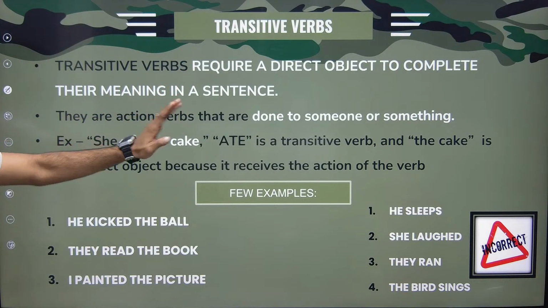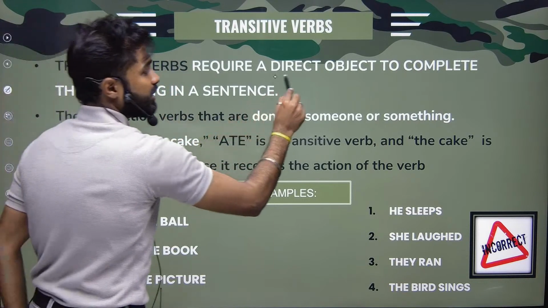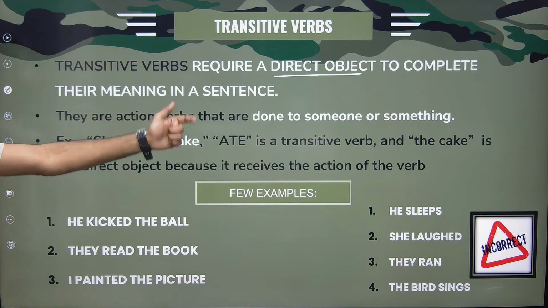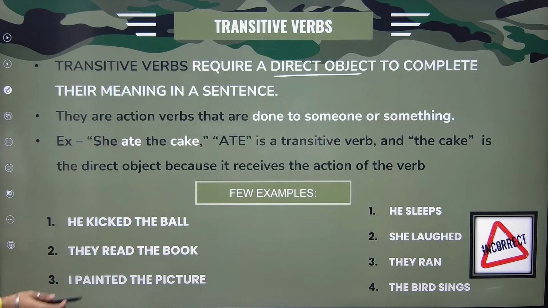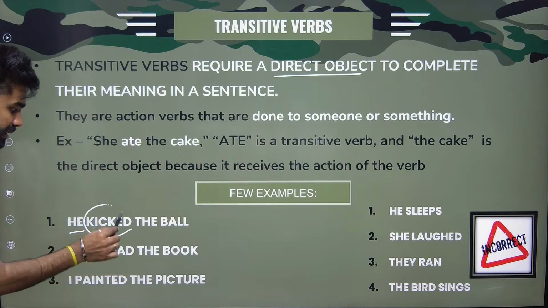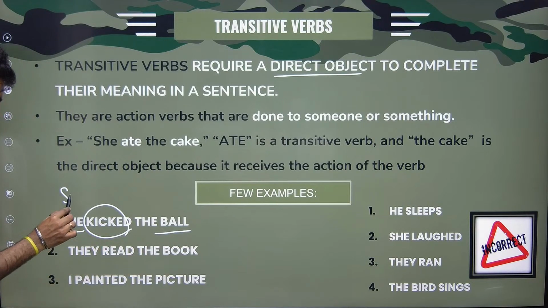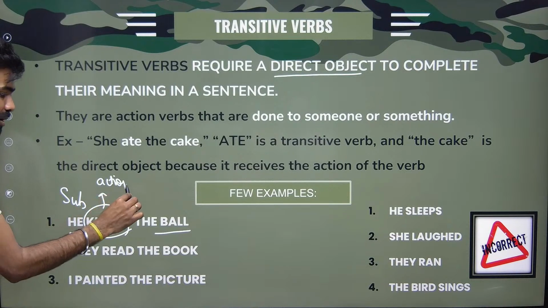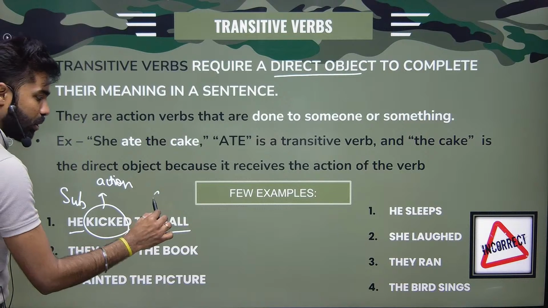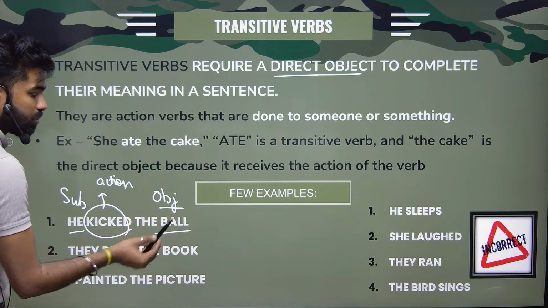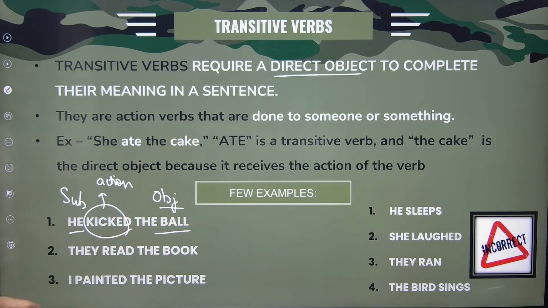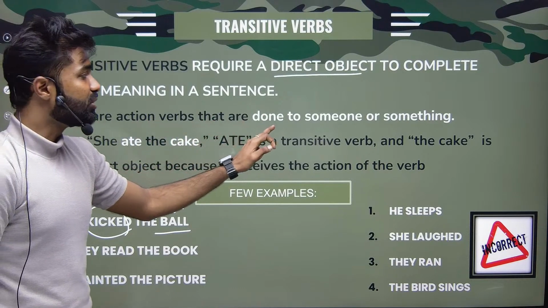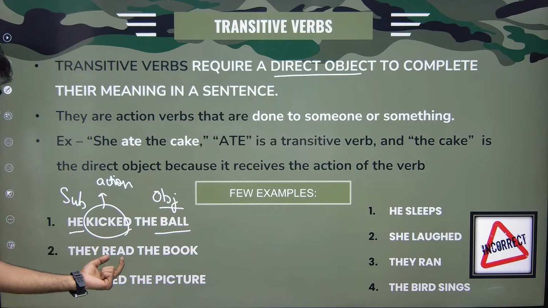So see here, transitive verbs. Now let us look at it in detail. Transitive verbs require a direct object to complete their meaning in a sentence. All right. For example, he kicked the ball. He is my subject. Kicked is my action or verb. Who is receiving this action? The ball. I will call it as an object. To be precise, direct object. That's it. All right. See, they are action verbs that are done to someone or something. See, kick, read, painted, all these are my actions.